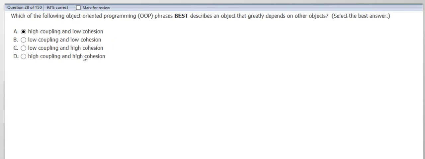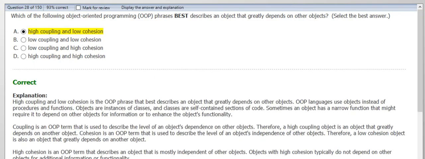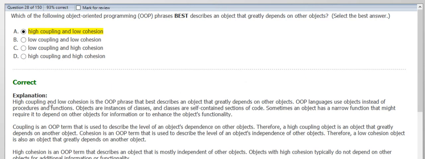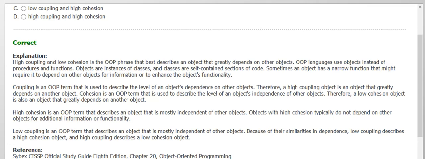Coupling is like dependency on different modules. Cohesion is within the module, how its parts depend on each other. So yes, this describes the object which greatly depends on other objects. So please read more about the difference between high coupling and low cohesion. Let's move to the next question.